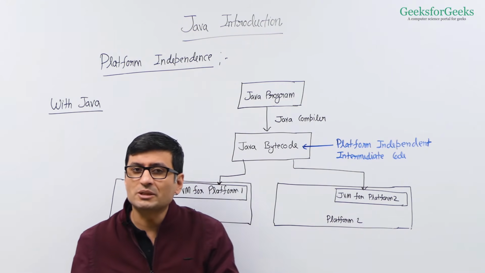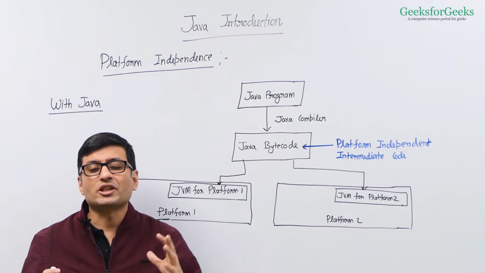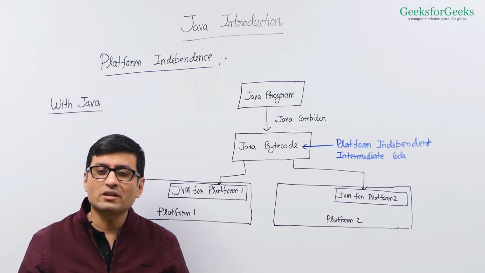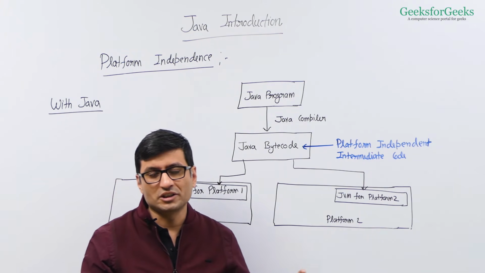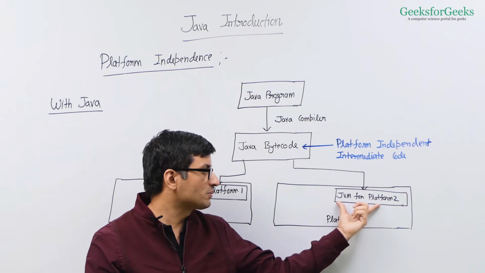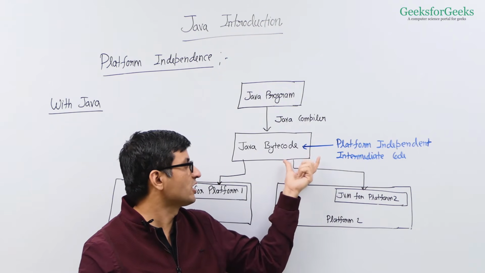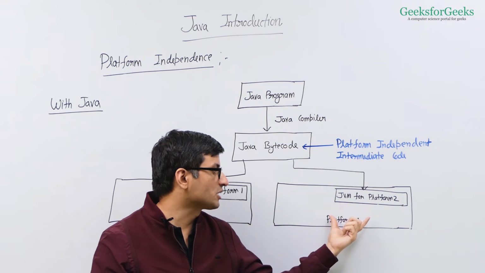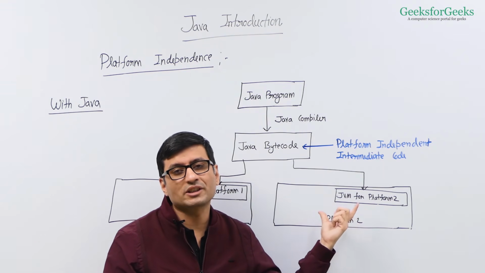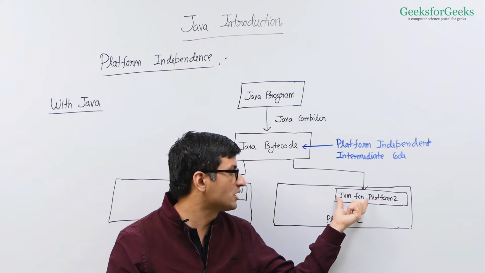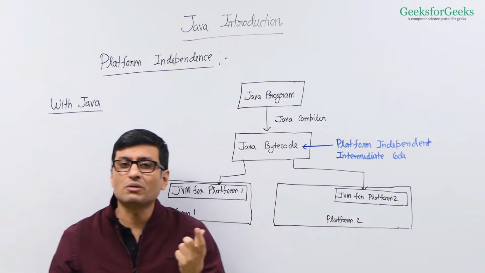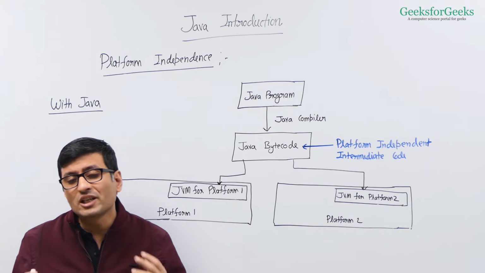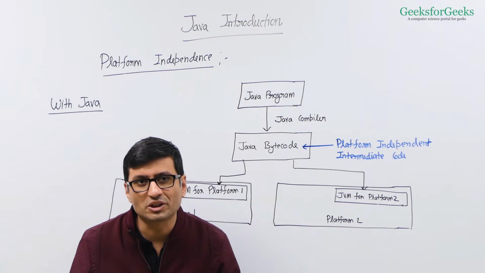This is a machine specific software which is responsible for running bytecode on that machine. So this platform specific software takes the general bytecode and converts it into machine specific or platform specific instructions. This JVM is different for Linux, this JVM is different for Windows, and this JVM is pre-installed in these machines.